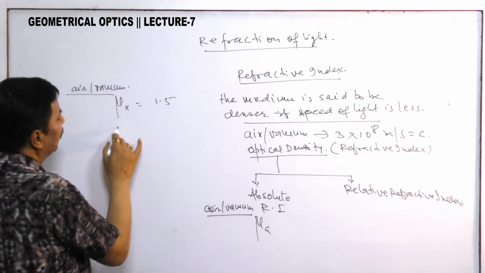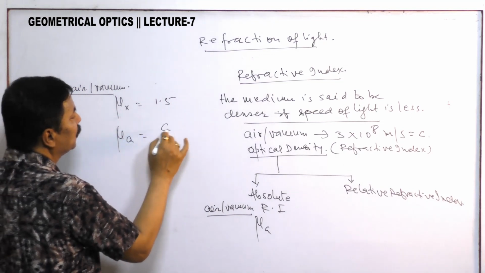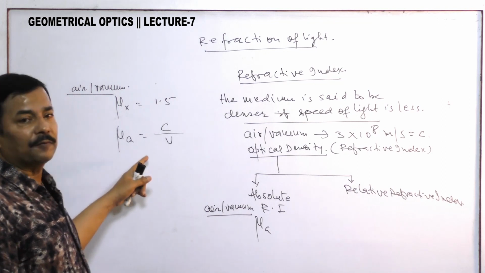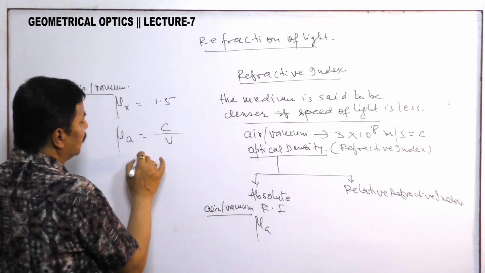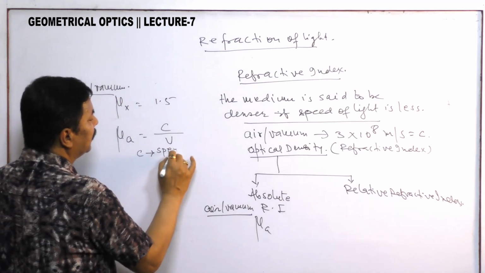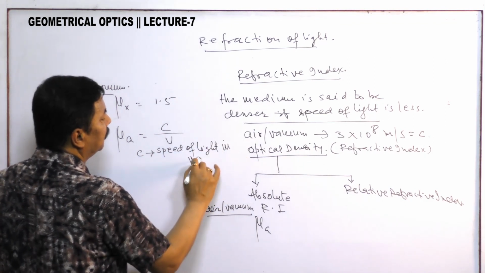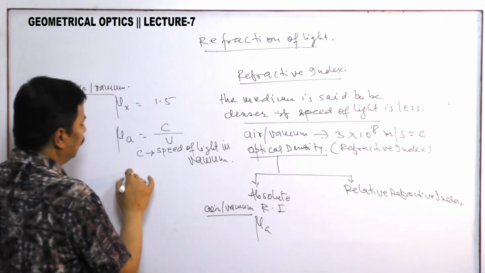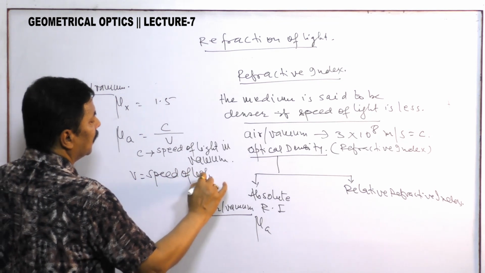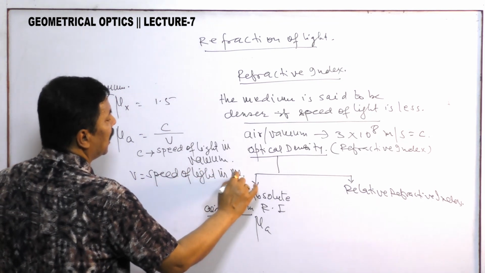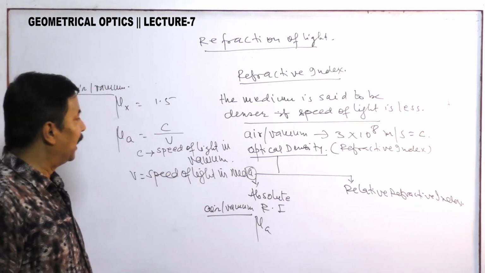Absolute refractive index definition: absolute refractive index mu A is equal to C by VA. This is the definition of absolute refractive index. What does it mean? It means C is the speed of light in vacuum, that you already know, and V is the speed of light in medium A. So it should be speed of light in medium A.